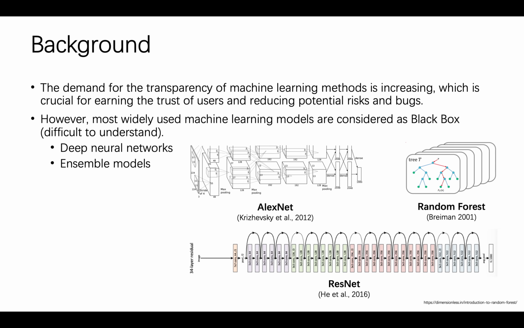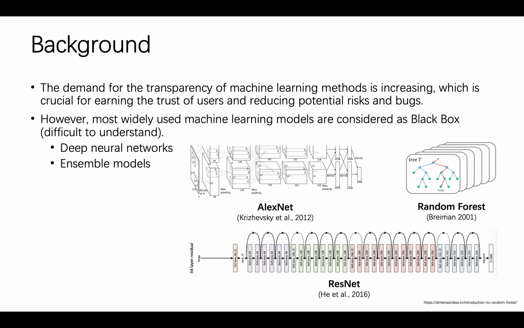Here, the notion of transparency is that each part of the model, including input, parameters, and calculation, admits an intuitive explanation. However, most widely used machine learning models, including deep neural networks and ensemble models, are considered as black boxes. Therefore, we can hardly understand and explain them.